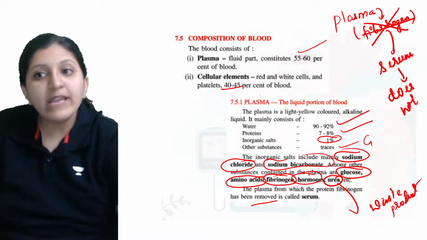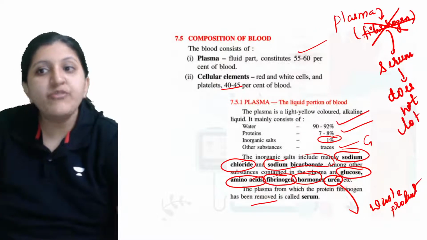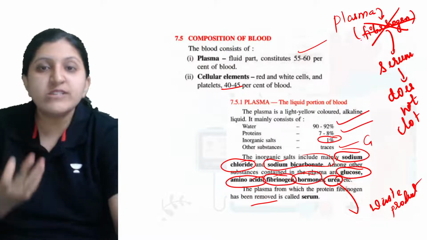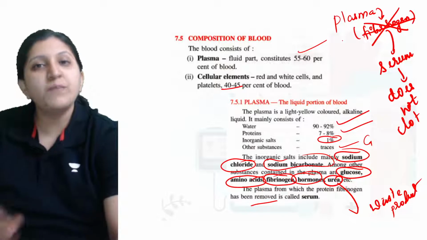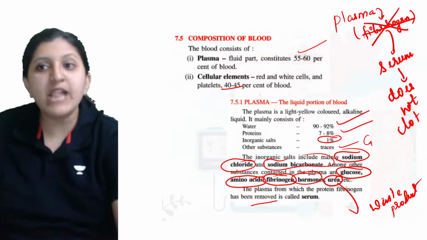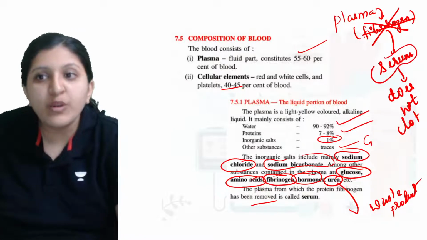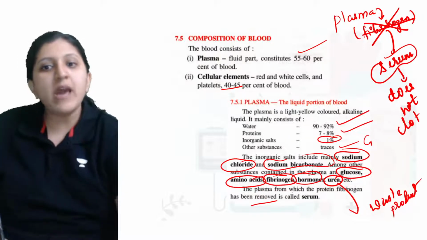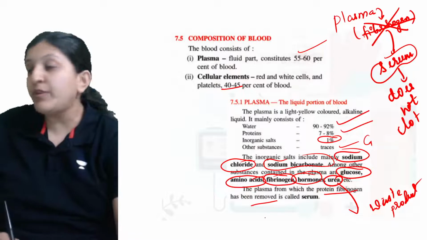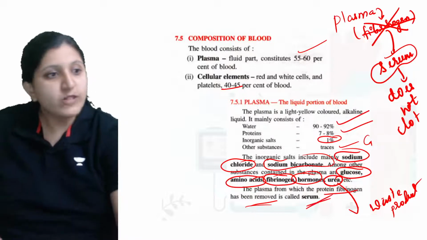Why does it not clot? Because fibrinogen is the one responsible for clotting, and if we remove the fibrinogen itself, then this serum is not going to clot. There is no clot formation. That is why plasma from which the protein fibrinogen has been removed is called serum.